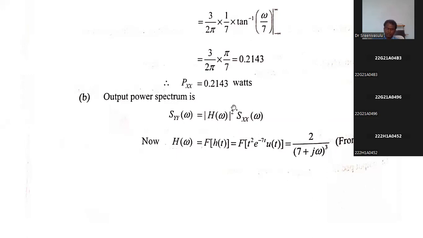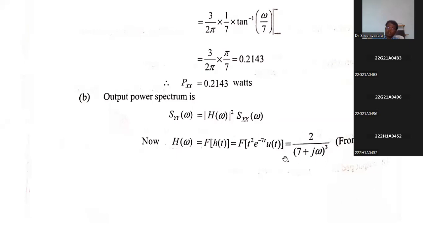Otherwise, you take the magnitude. What is the magnitude for this? There is no imaginary part in the numerator, so the numerator is the same. What is the real part here? 7. What is the imaginary part here? Omega. So if we take the magnitude for this, it is root of 7 square plus omega square, whole power 3 as it is there. Then if we square on both sides, 2 square is 4, and the root square gets cancelled. So finally we will get 4 divided by (7 square plus omega square) whole power 3.